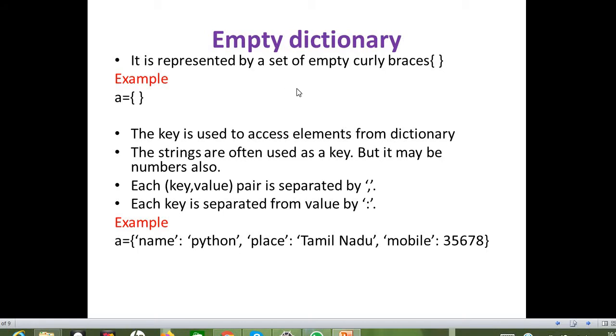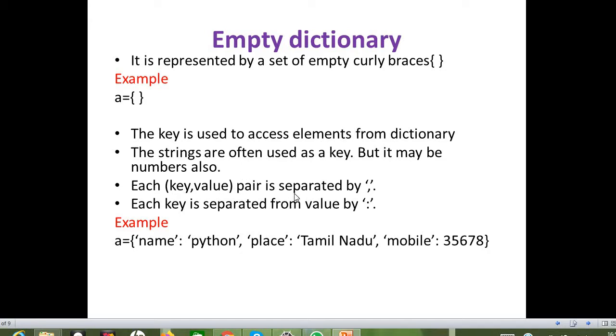Here we can also create an empty dictionary so that in each and every iteration we can update the values also. The empty dictionary is represented with a set of curly braces. Here the keys are used to access the elements from the dictionary, since we discussed that we don't have an indexing concept. The strings are often used as keys, but they may be numbers also. It may be of any type, but it should follow a unique key.